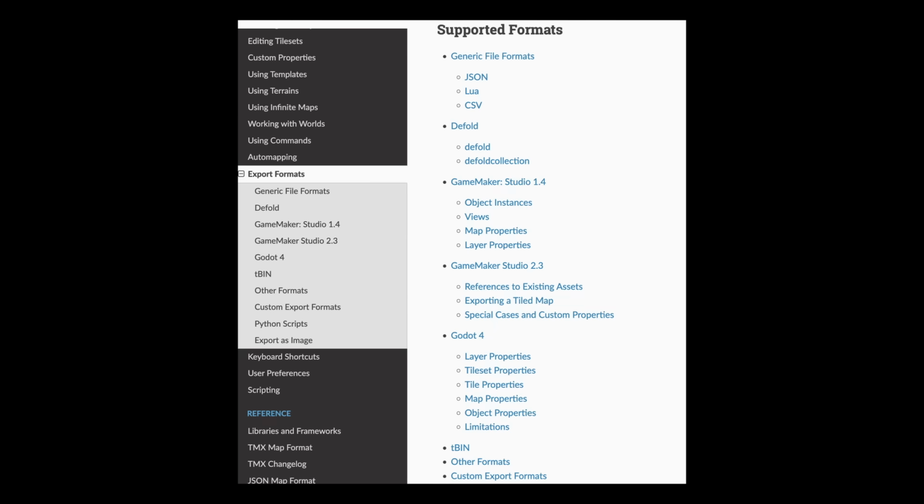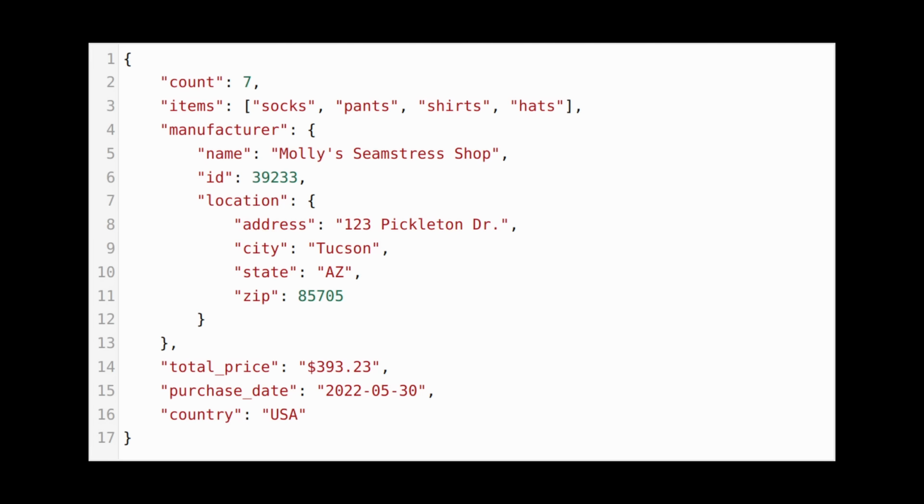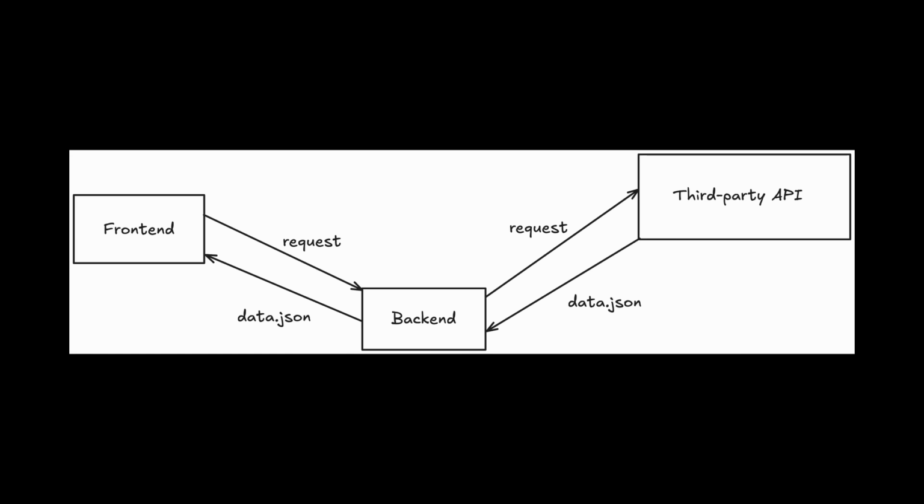I was initially intimidated by the various file formats you could use as exports. I was relieved to discover that you could export your map as a JSON file. For those unfamiliar, JSON is a relatively simple format composed of an object with an arbitrary amount of key value pairs where the keys are called properties. It's inspired by the way objects are created in JavaScript, and that's why it's called JavaScript Object Notation, JSON for short. It's an incredibly common format used a lot in web development.